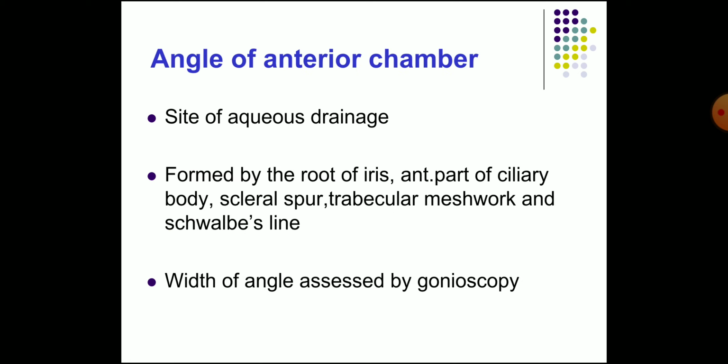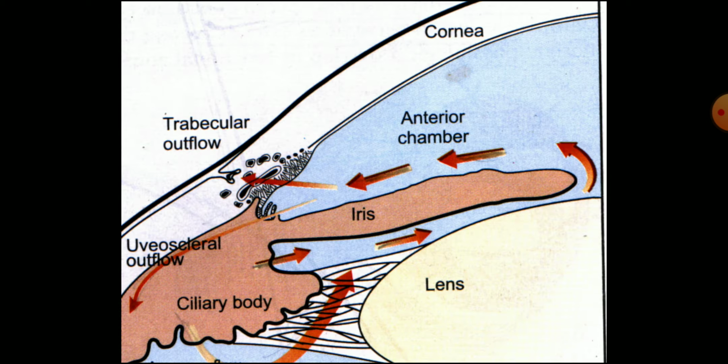Now the angle of the anterior chamber. It is the site of aqueous drainage and is formed by the root of the iris, the anterior part of the ciliary body, the scleral spur, the trabecular meshwork, and Schwalbe's line. The width of the angle is assessed by gonioscopy. Now in this diagram you can see the anterior chamber, the trabecular outflow and its direction, then the uveoscleral outflow and the ciliary body, and how this aqueous flow occurs.